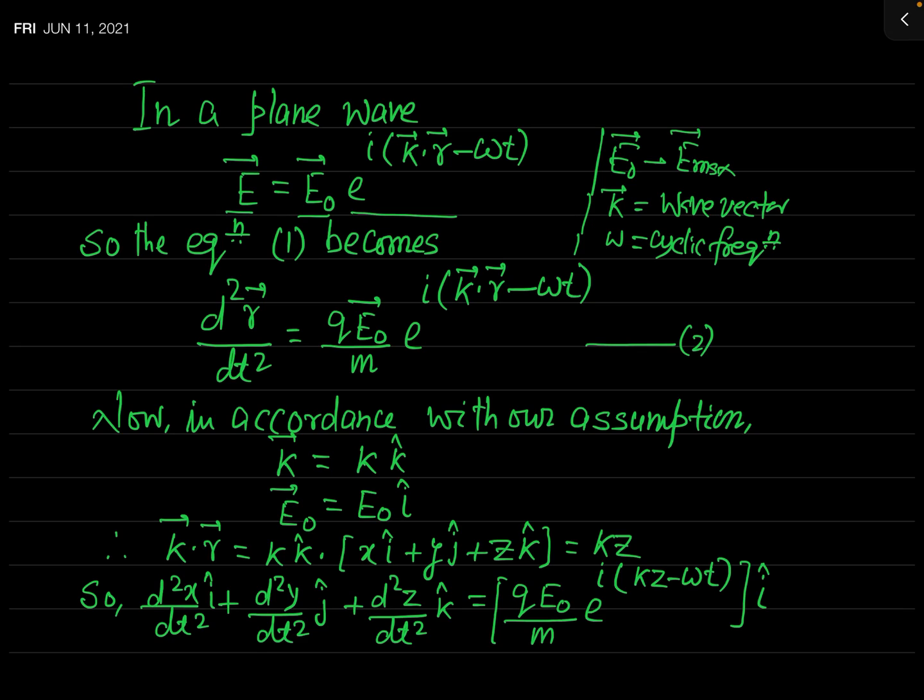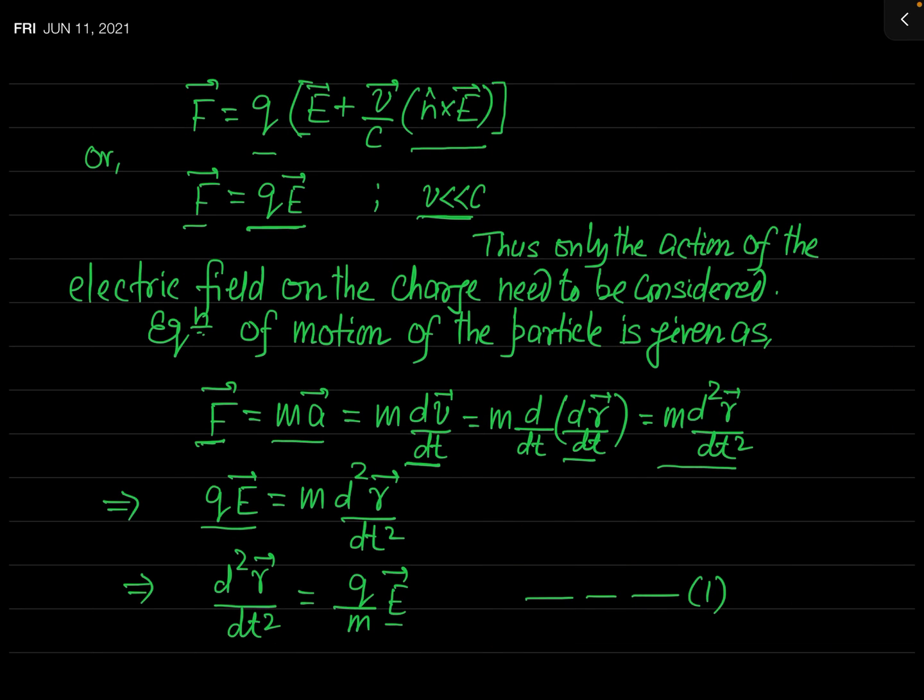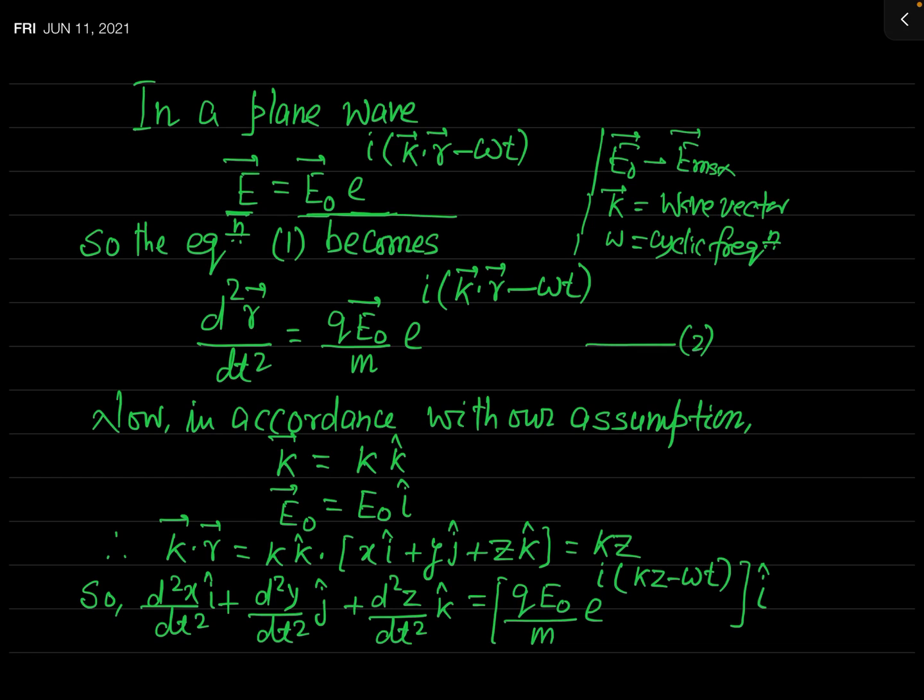So if in case of a plane wave E is defined by this equation, we can replace the term E in our equation of motion by this expression. So your equation of motion, which is defined here in equation 1, this E will now be replaced by this expression E naught e to the power i k dot r minus omega t.